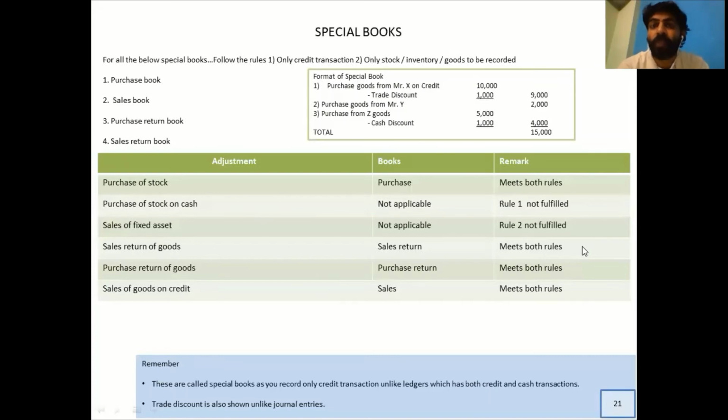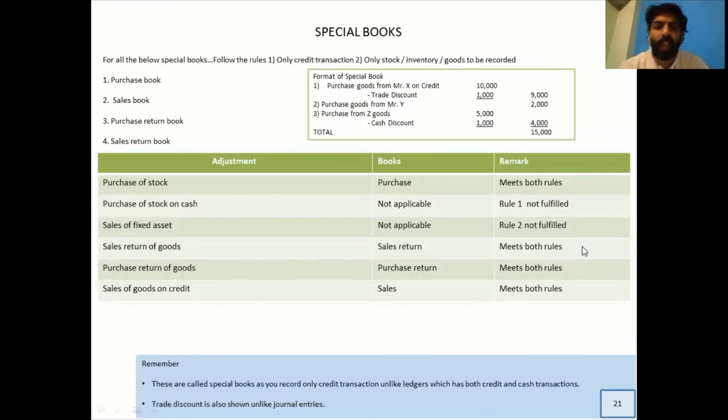It is useful for a proprietor or the owner to open a special book and understand the amount of money he is due to pay in the market. At the same time, he can open a sales book to understand how much amount he's supposed to get. All right, that's why this book is called a special book. That makes this book special.